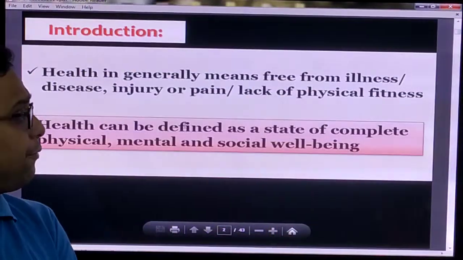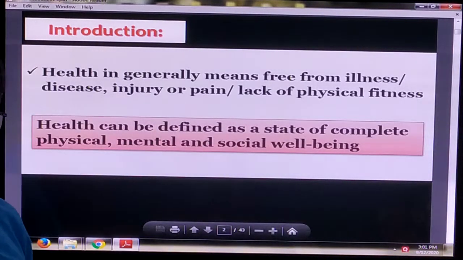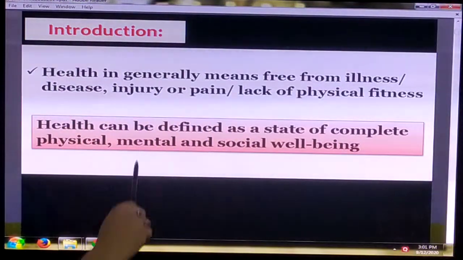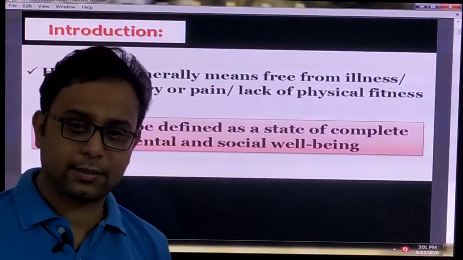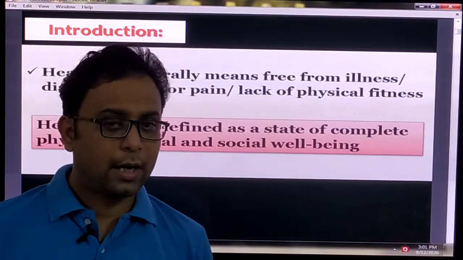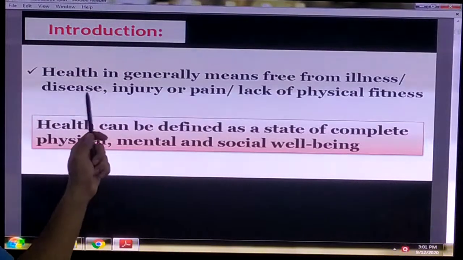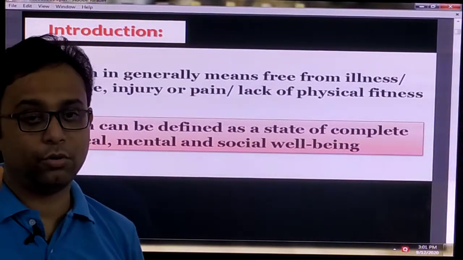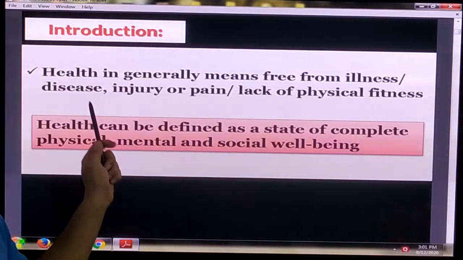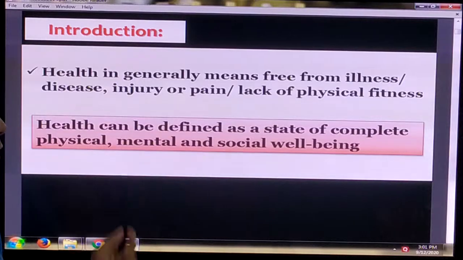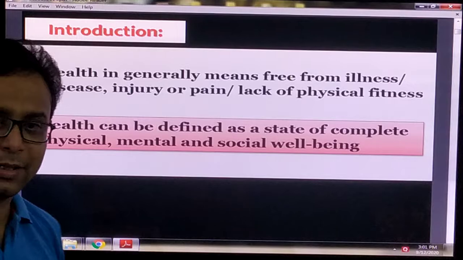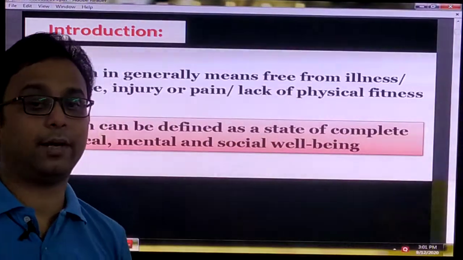At first we discuss what is meant by health. Health generally means being free from illness. If you have suffered some illness, at that time your health is not so good. If your body is free from disease, free from injuries and free from any type of pain or lack of physical fitness, at that time you are called healthy.